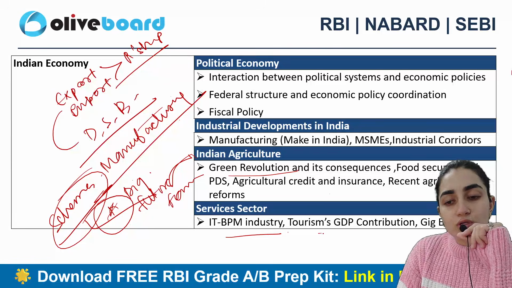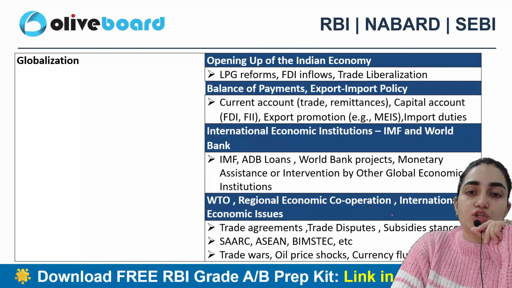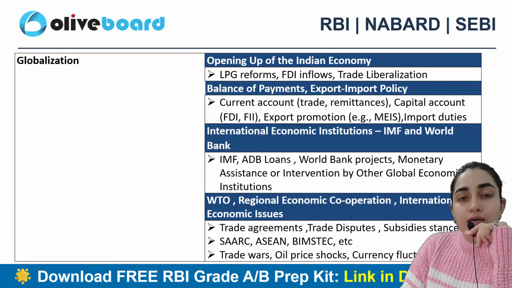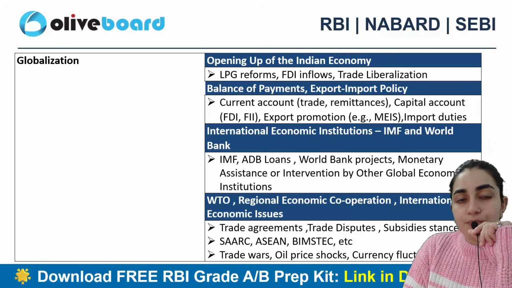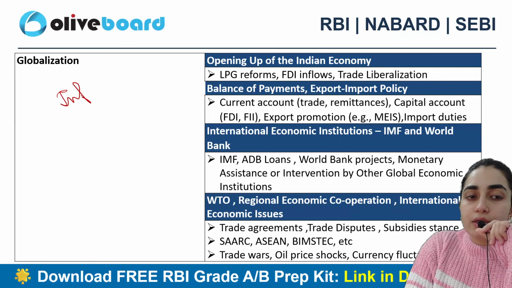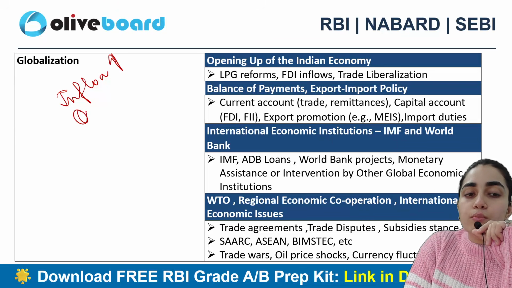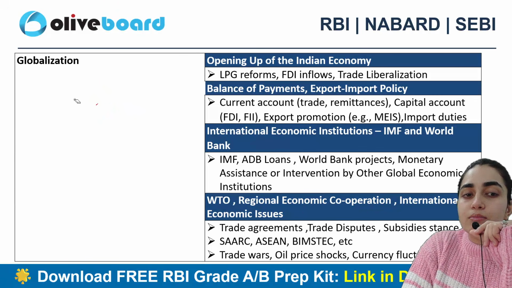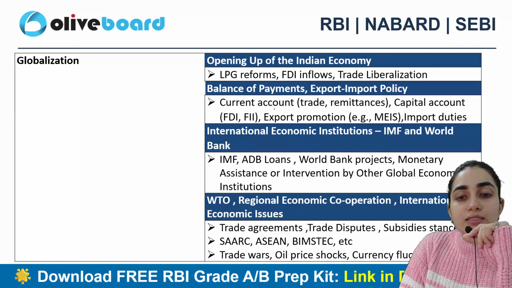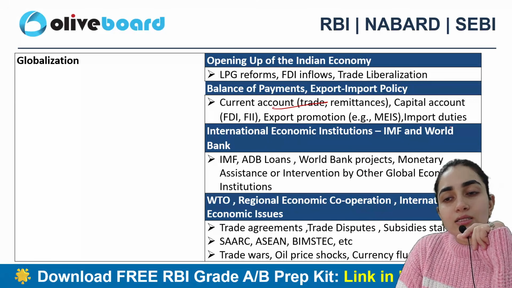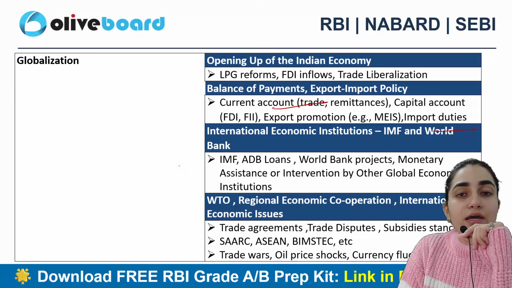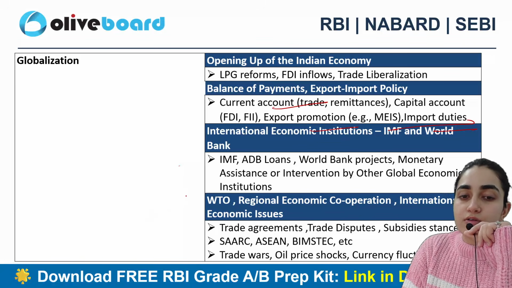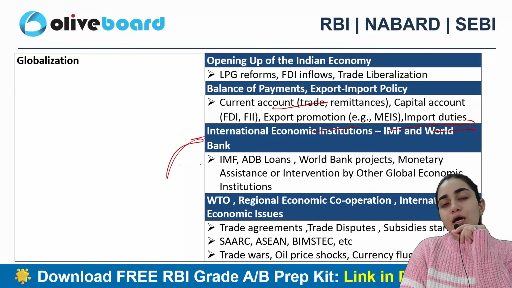Services sector, IT, BPM industry, tourism, GDP contribution, gig economy is actually part of it. Opening of the economy, LPG policies, FDI inflow: how much is it, are we in a better way or not, are we having more inflow or more outflow? I need to check that very continuously, then only will I be able to get the position of India. Current account, trade, remittances, capital account, FDI, FII, export promotion, MEIS, import duties are actually part of it.